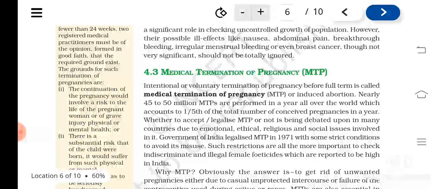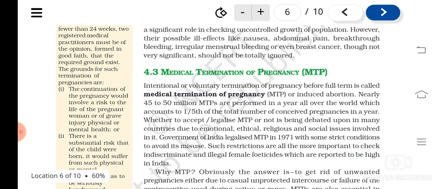Then we talked about the medical termination of pregnancy, isn't it? So in this we have seen that if the termination of pregnancy is done before attaining the full term, that is known as medical termination of pregnancy. The first trimester is safe, and after that it can be fatal. It can lead to fatalities.